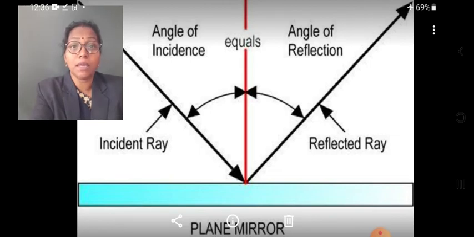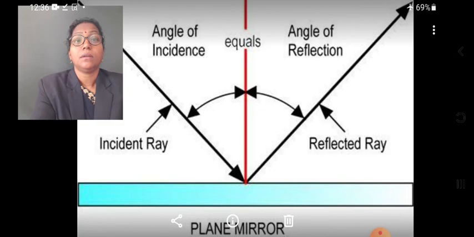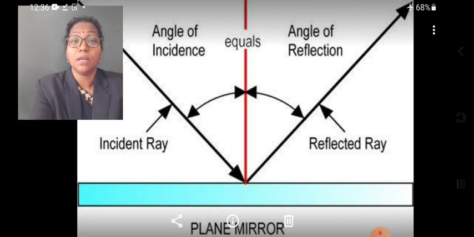We can draw a normal line in the middle of these two rays, that is the normal. The incident ray makes an angle with the normal, called the angle of incidence, and the reflected ray also makes an angle with the normal, called the angle of reflection.